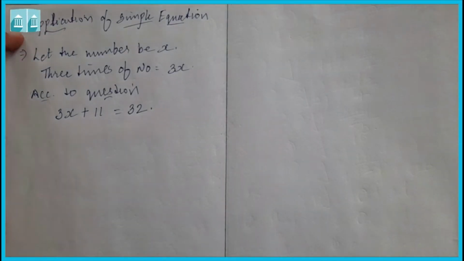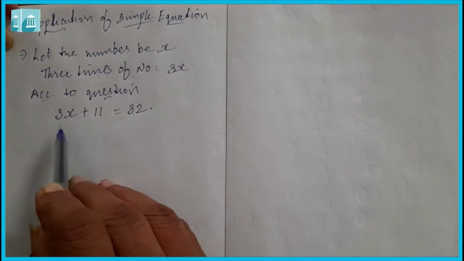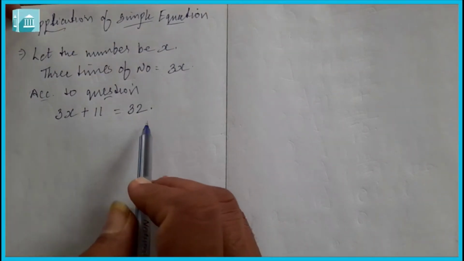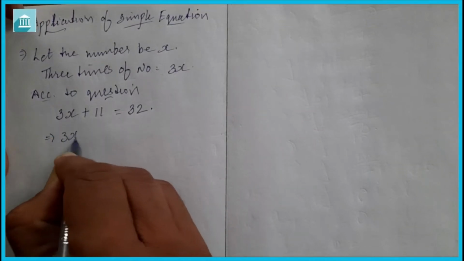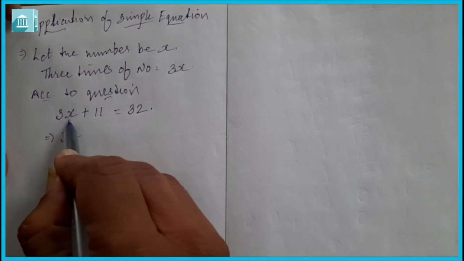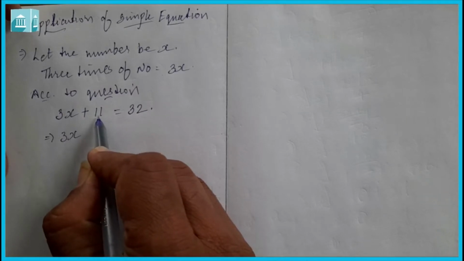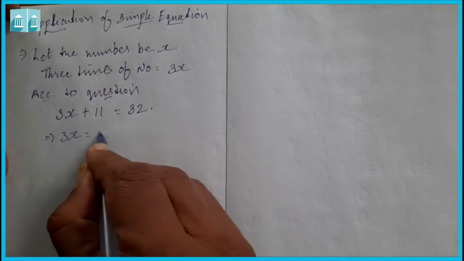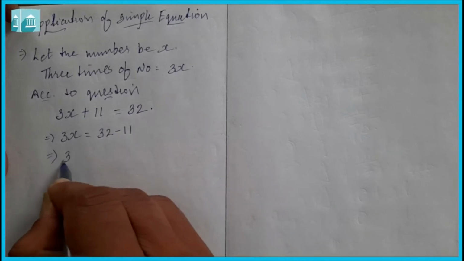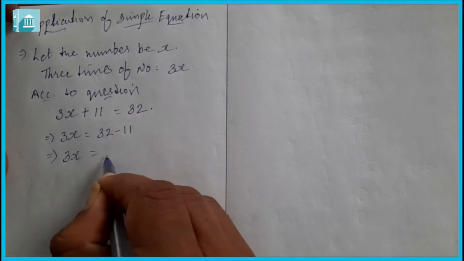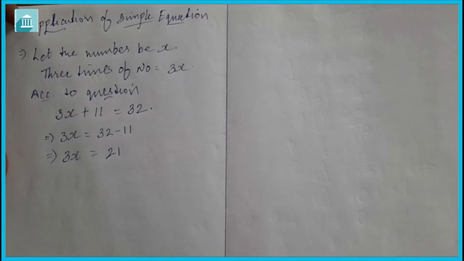So it is given in the question that the sum of 3 times a number and 11 is equal to 32. It means 3x plus 11 is equal to 32. Now we want the value of x, so this 11 we need to remove. When this 11 goes to this side, it becomes 32 minus 11. 3x is equal to 32 minus 11, which is 21.